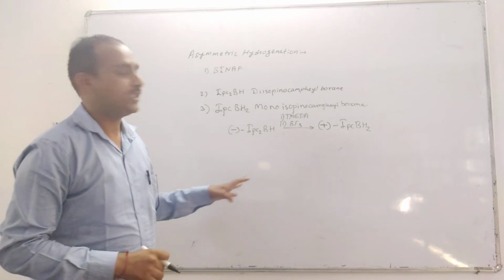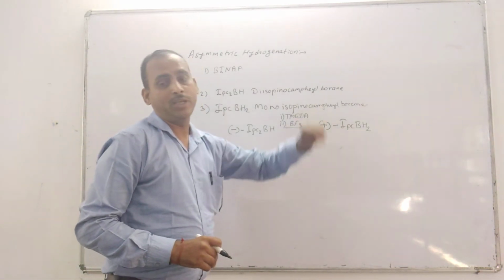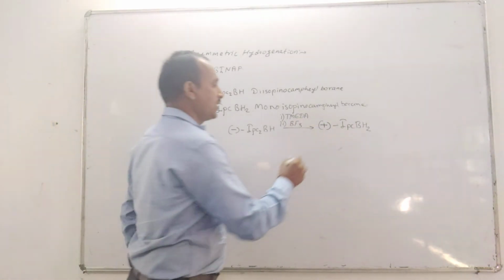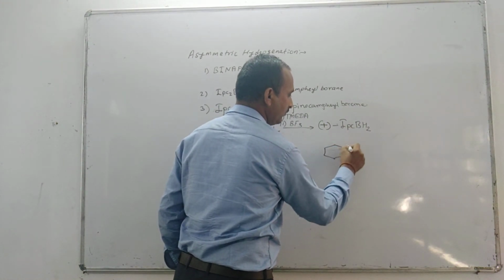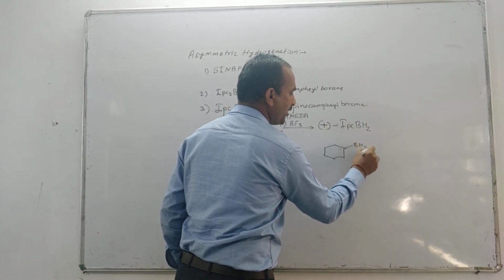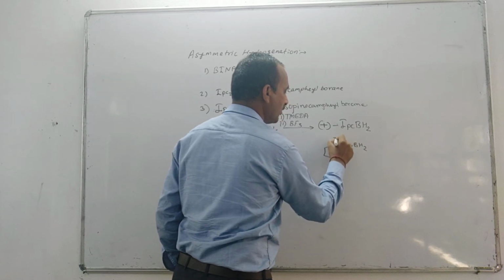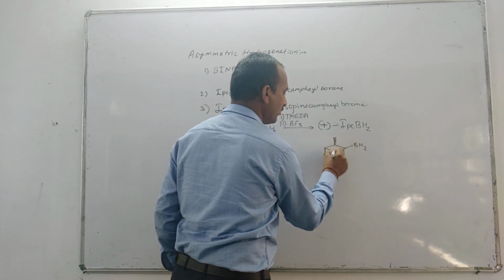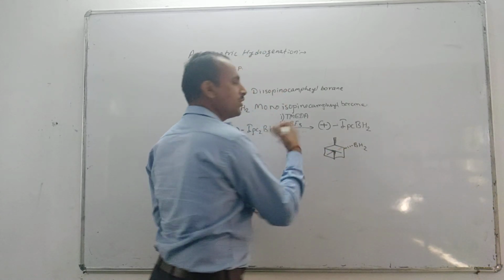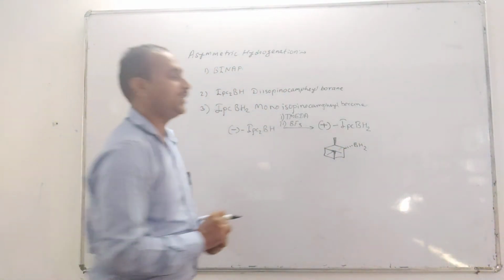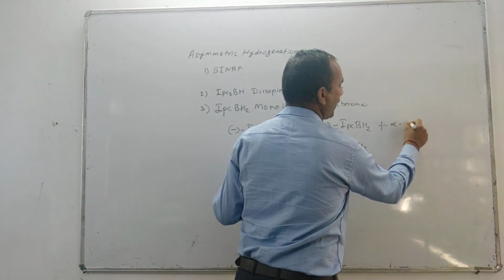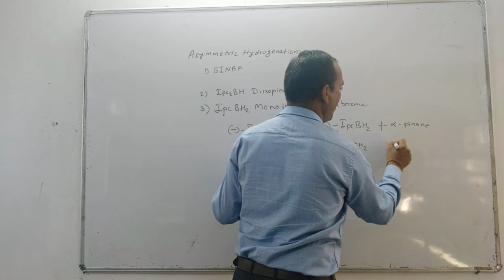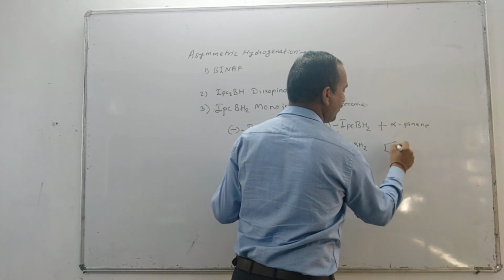It gives IPCBH2, whose structure is this, BH2, with loss of alpha-pinene.